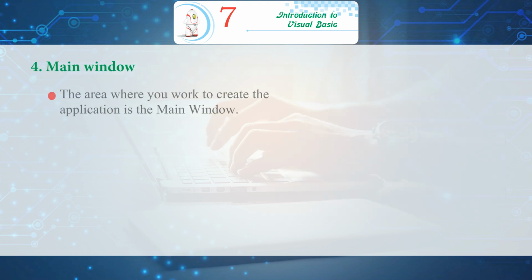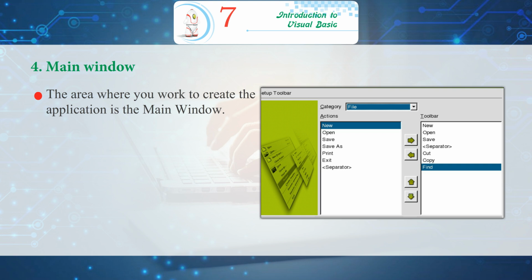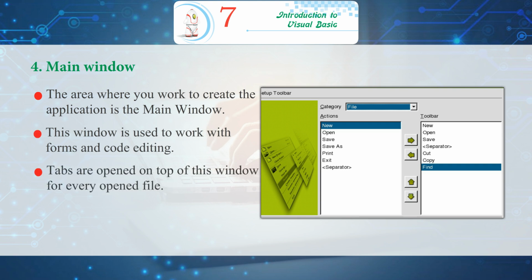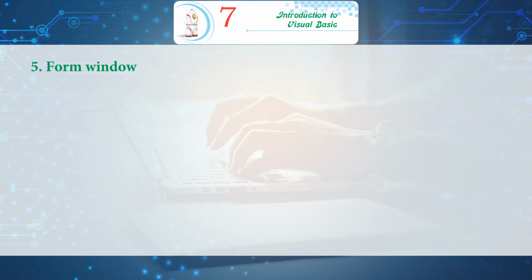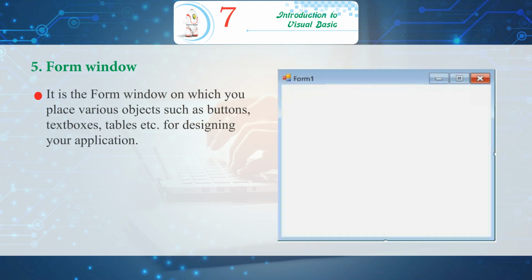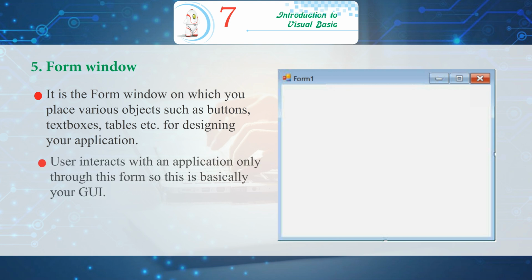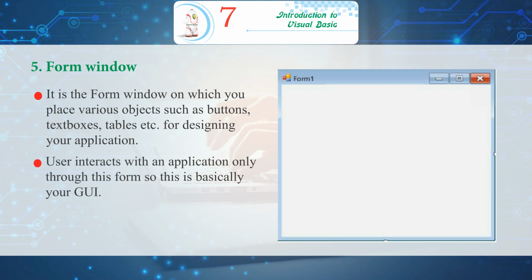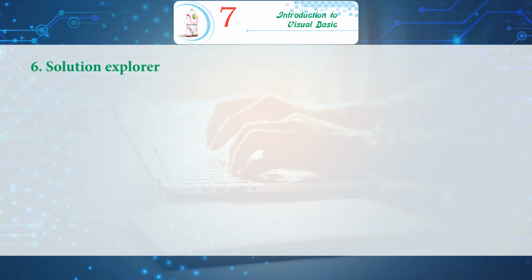4. Main window. The area where you work to create the application is the main window. This window is used to work with forms and code editing. Tabs are opened on top of this window for every open file. 5. Form window. It is the form window on which you place various objects such as buttons, text boxes, tables, etc. for designing your application. User interacts with an application only through this form, so this is basically your GUI.